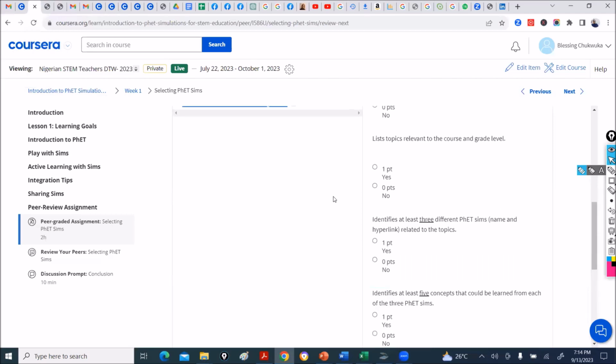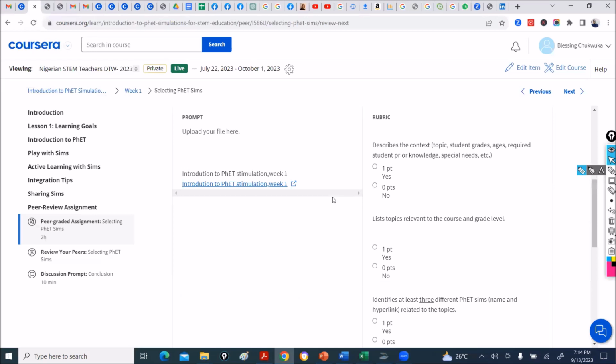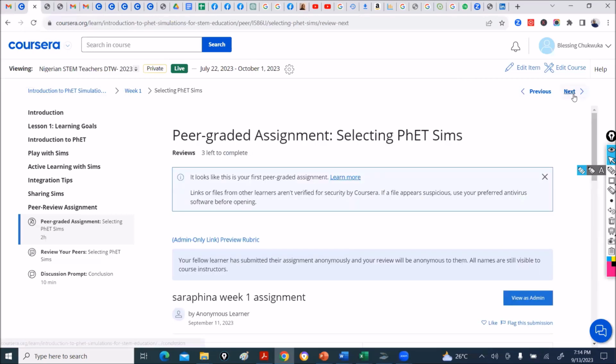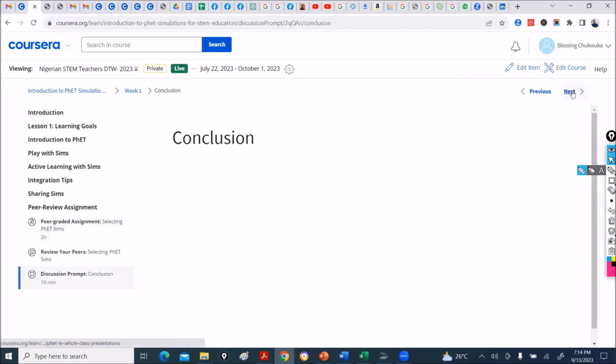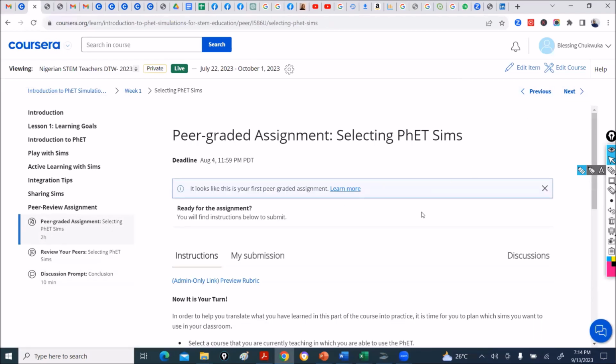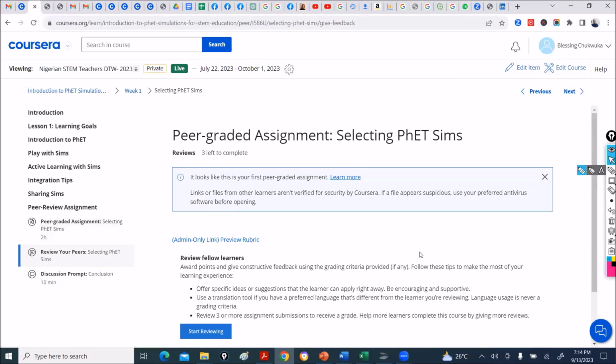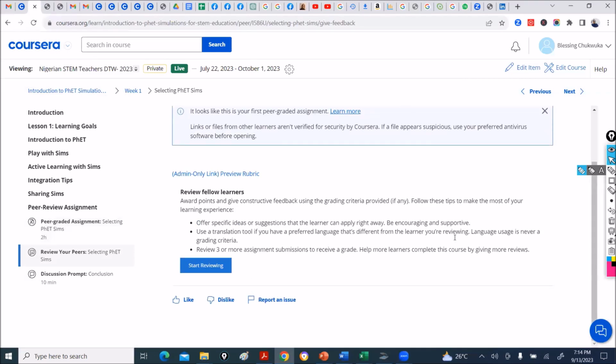So you have to do this 3 times. You have to review 3 people. So please, you go here. It says reviews, 3 left to complete. So you have to review more people. You can click here or go back and click on another review. I don't want to review this one, because if I review it, it will eat up from somebody else who will review. So I'm not going to review. But when you start a review and finish reviewing Serafina, another one will pop up, you review, another person will pop up again and you review. So this is how you review.